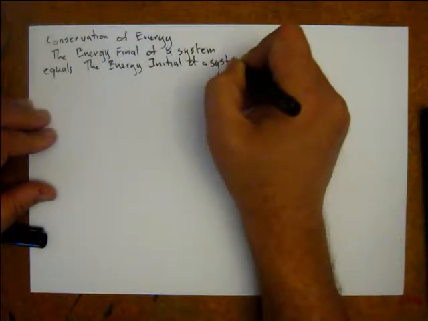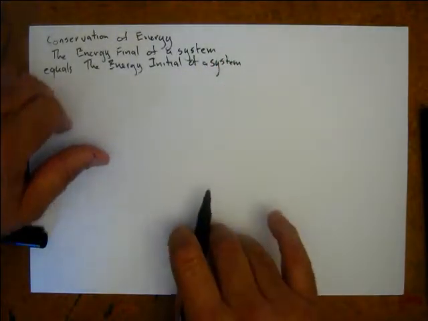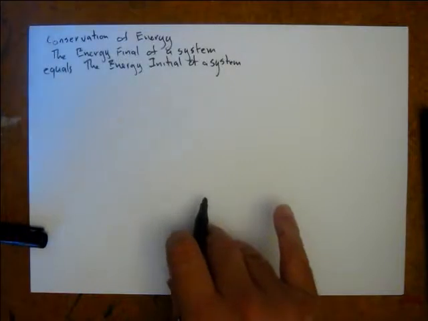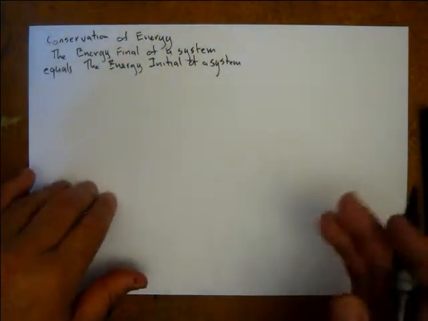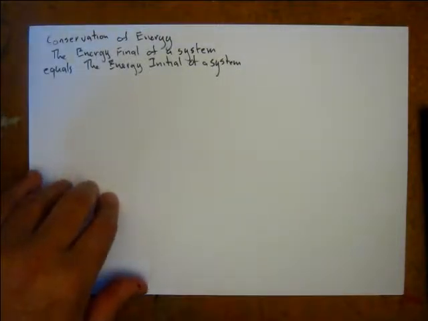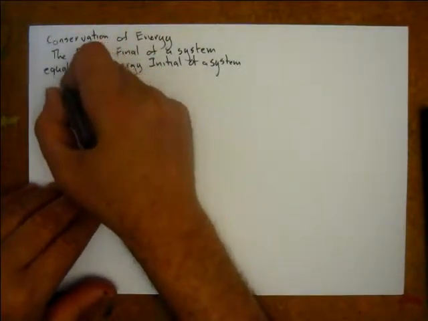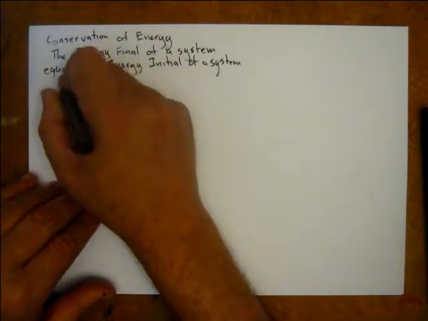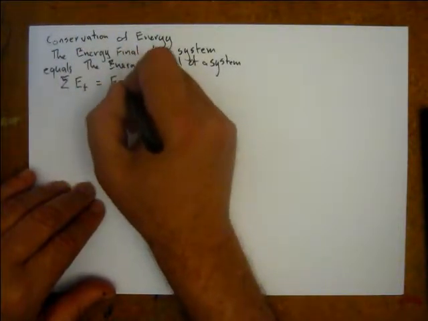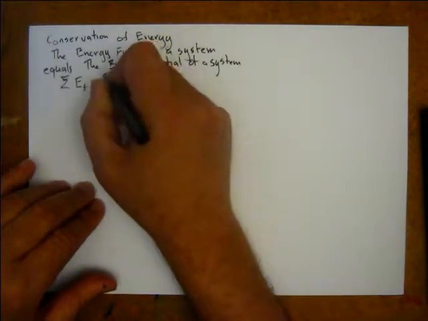Whenever we're talking about conservation, doesn't matter if it's conservation of mass, momentum, or charge, conservation turns up a lot in physics. Conservation means the final amount of energy equals the initial amount of energy. The energy at the start equals the energy at the end.